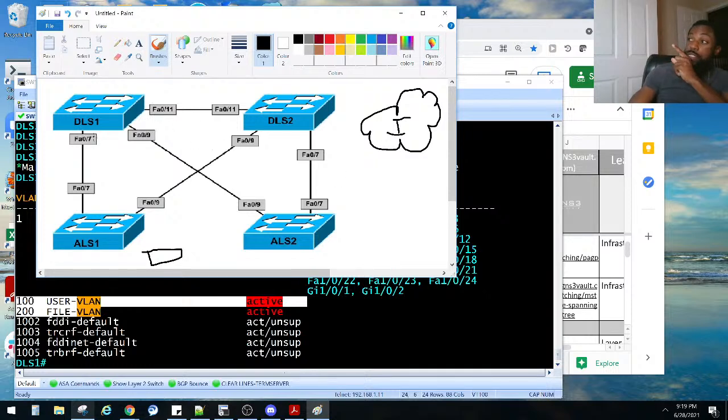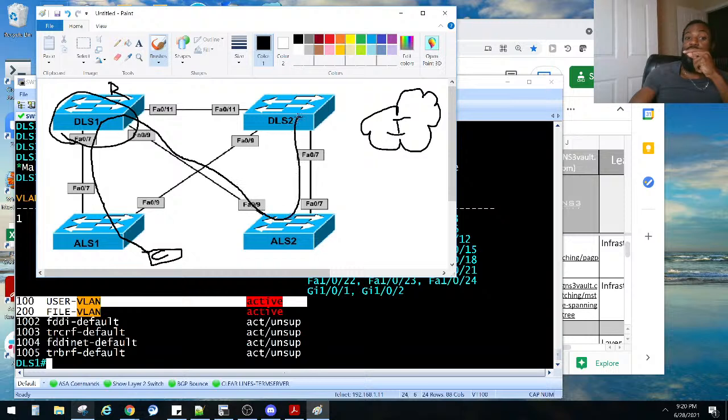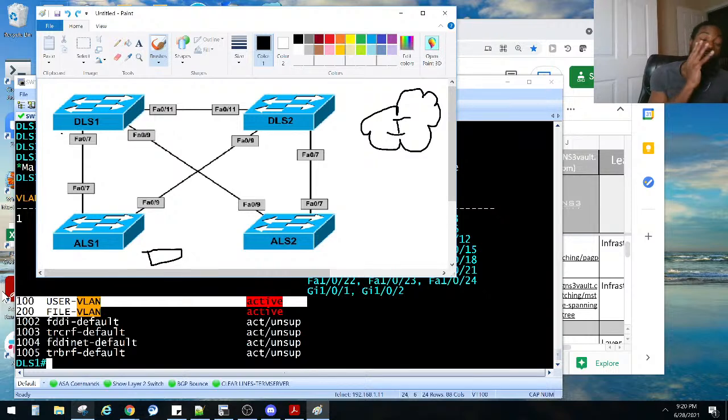So this book said for us to configure this guy to be the root bridge for two of those VLANs, VLANs 100 and 200. So that means when we send traffic from this computer right here, if he sends traffic to the internet, he needs to go to the root bridge first before he goes anywhere else and then go out to the internet. For those VLANs, if he sends traffic through that VLAN, you need to go to the root bridge first. But we need to explicitly say who the root bridge is for that VLAN.